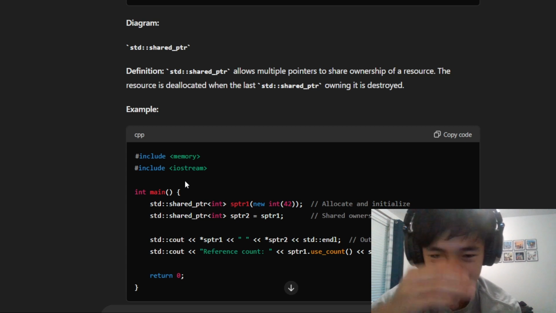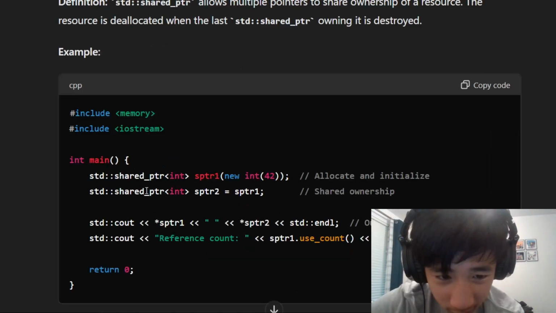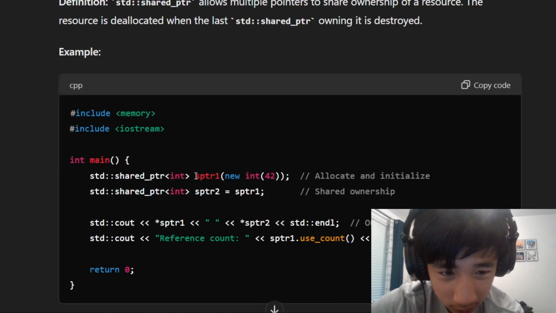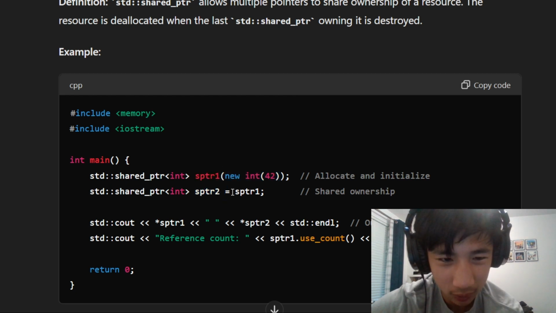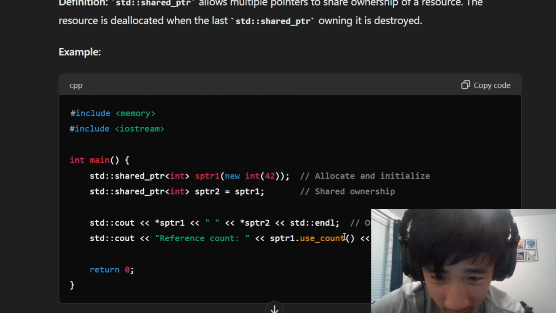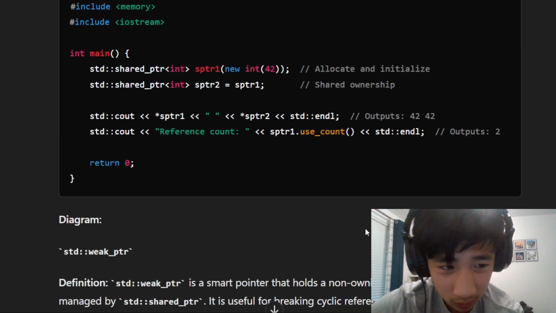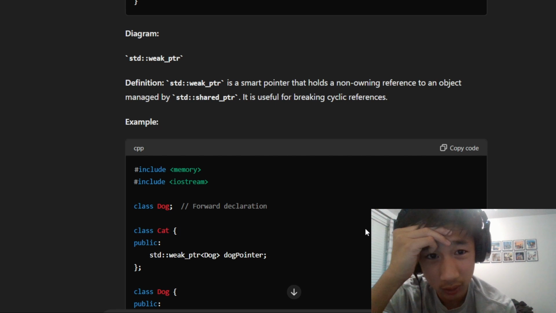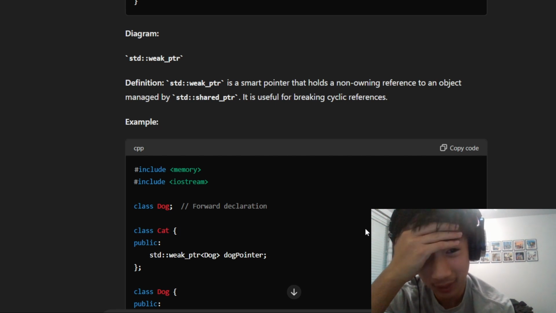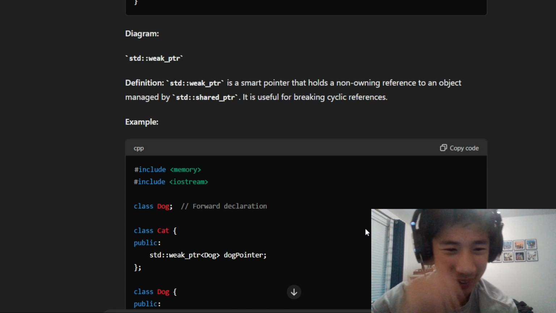But shared pointers, that's when it really starts to kill my brain. They create shared ownership, but instead of doing this function thing, I can declare a new pointer and basically share ownership. So this would just get 42, and use count would be 2. Weak pointers: it's just a smart pointer that holds a non-owning reference to an object managed by a shared pointer. It's useful for breaking cyclic references, which two days ago, I really would not have said at all. And now I understand less, so I guess more of.